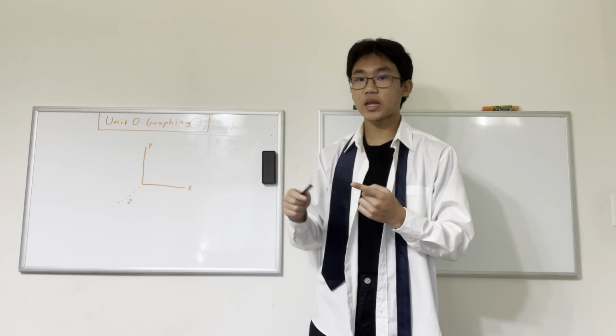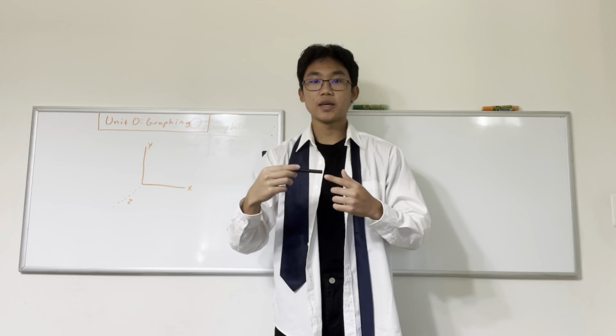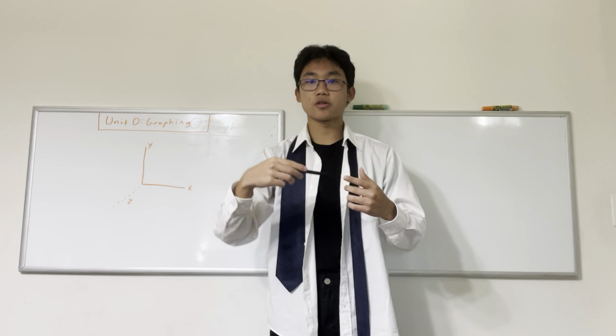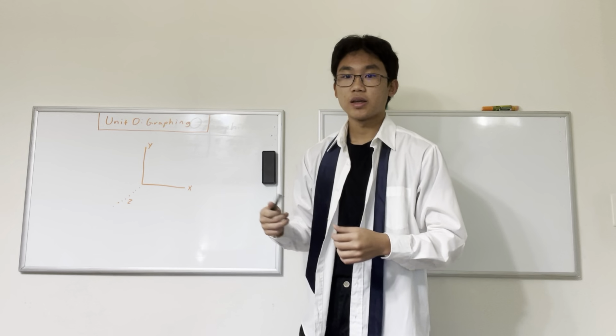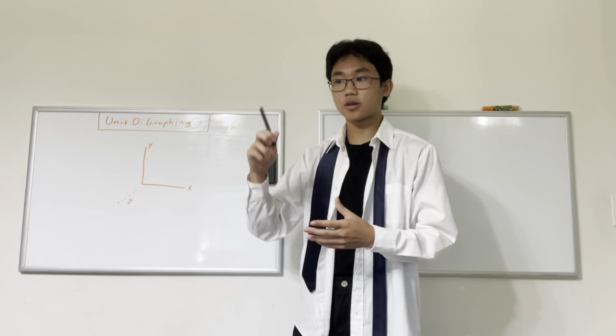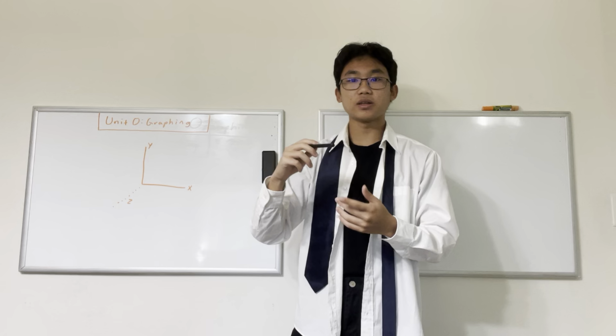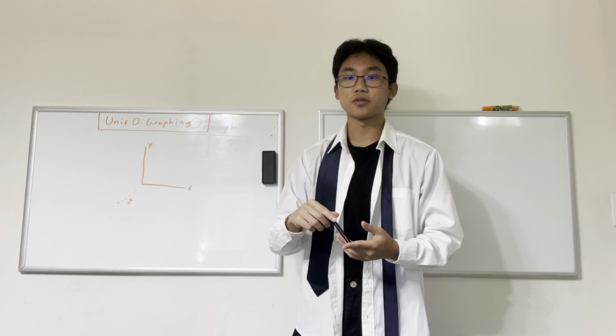There's going to be the x-axis, which is horizontal, the y-axis, which is vertical, and the z-axis, which is towards or away from you. And so the first axis is the y-axis. This is the present. And so anything which interacts on the present is going to affect the y-axis.